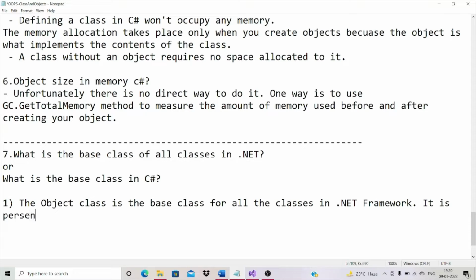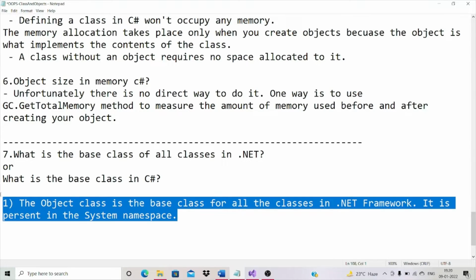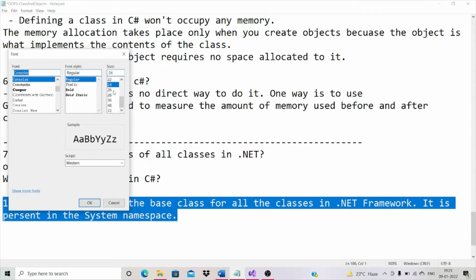It is present in the system namespace. Let me increase the font a little.